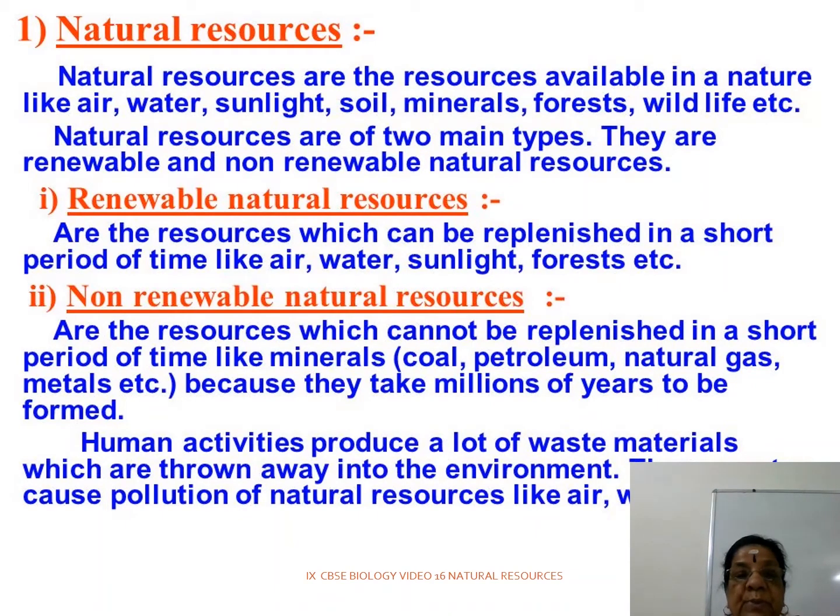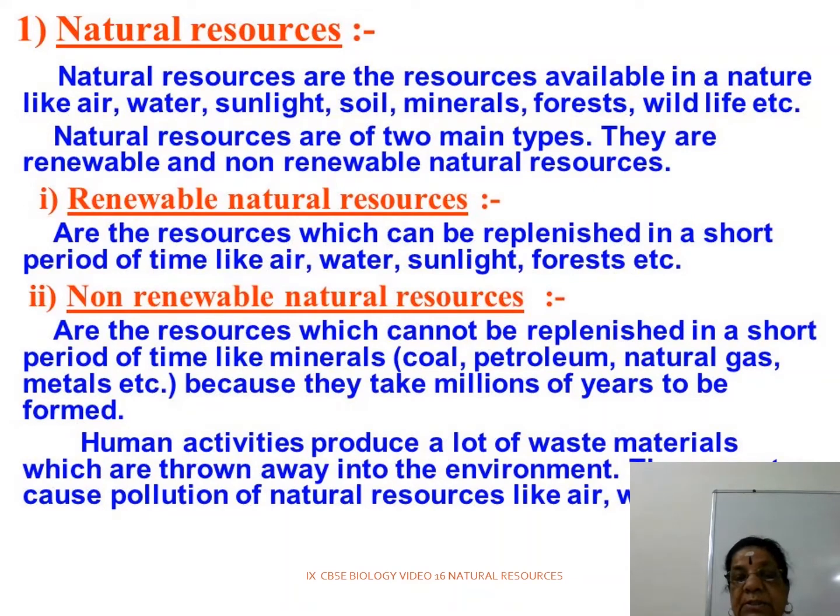Human activities produce a lot of waste material which is thrown away into the environment, and this causes pollution of natural resources, like air and water pollution. I hope you could follow this. So in the presentation we are talking about natural resources, renewable and non-renewable resources. What are renewable resources?